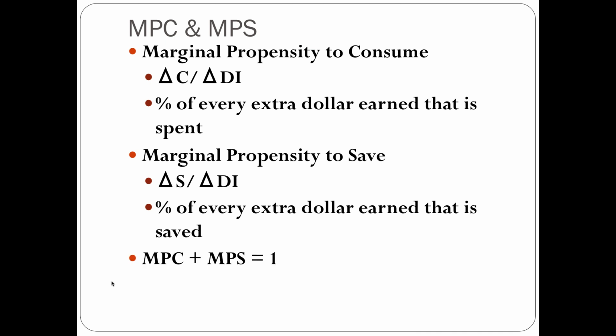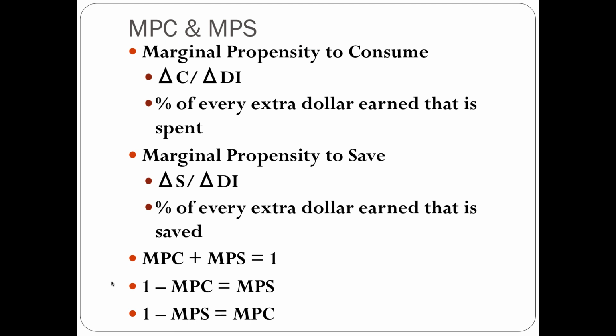So a couple of equations here. Your MPC plus your MPS is going to be equal to 1. Okay, you have that extra dollar. What percentage of it is going to be consumed? What percentage of it is going to be saved? Add that together, you're going to get that one extra dollar. 1 minus MPC is going to be equal to MPS, and 1 minus MPS is going to be equal to MPC, and that's just algebraic manipulations there.